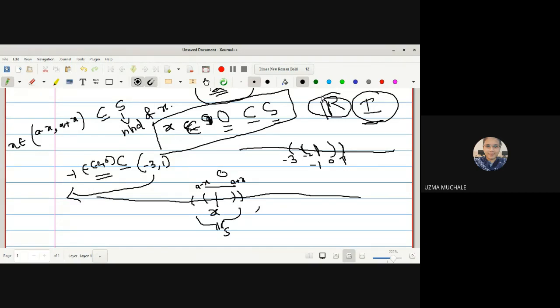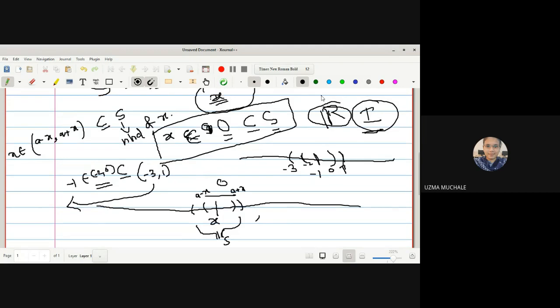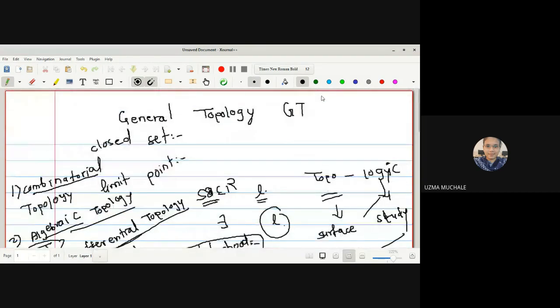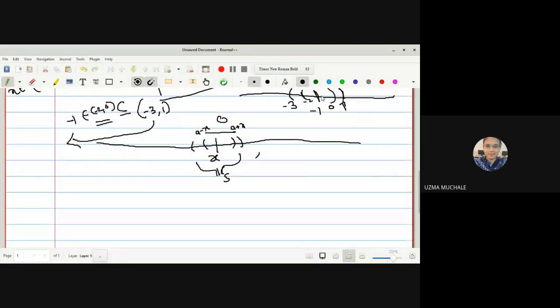Tell me fast, because we have to again go back to the definition of limit point and the closed set, and after that we have to study open set and then interior points, exterior point, boundary point, closure of the set, everything we have to do in the basic ideas of topology, and after that we can come to the paper.